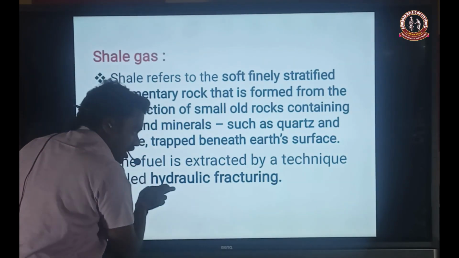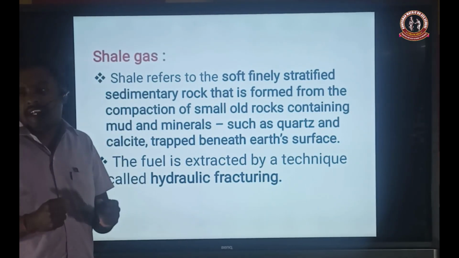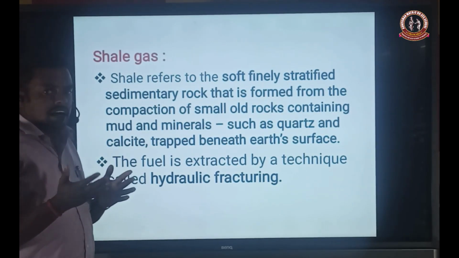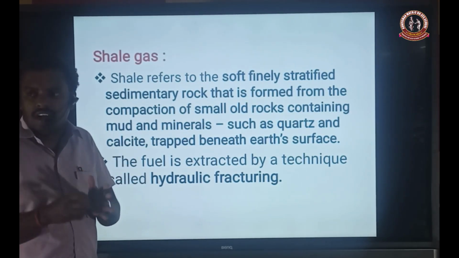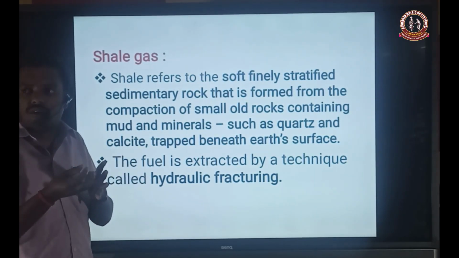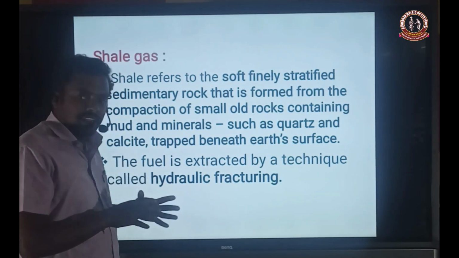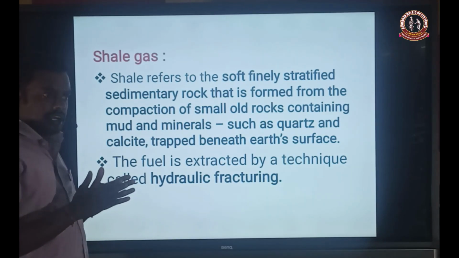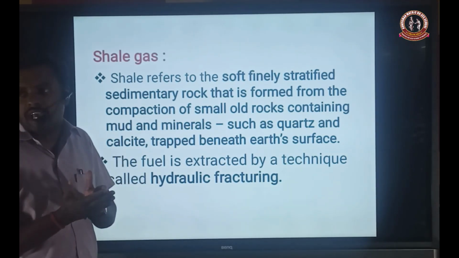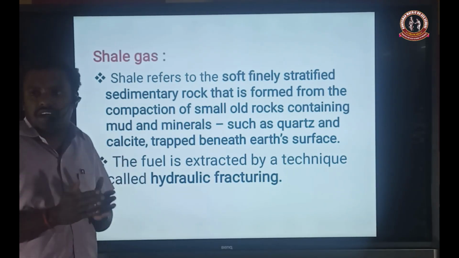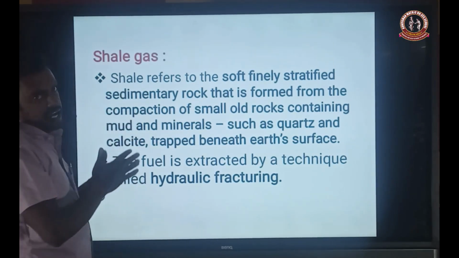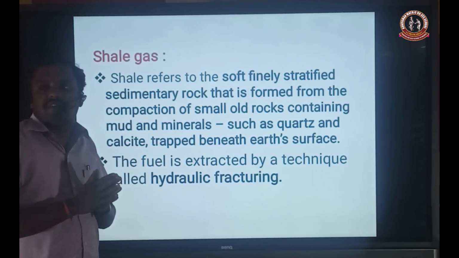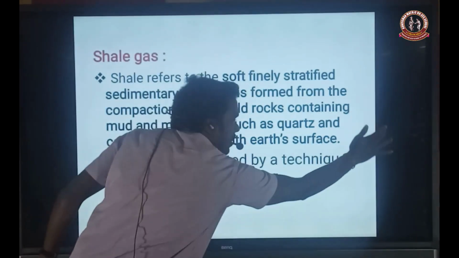Here hydraulic fracturing means drilling, that means to penetrate the rock surface. That is called drilling or well boring on the rock surface. During this time the gas is liberated from the sedimentary rock particles, and that is called shale gas.